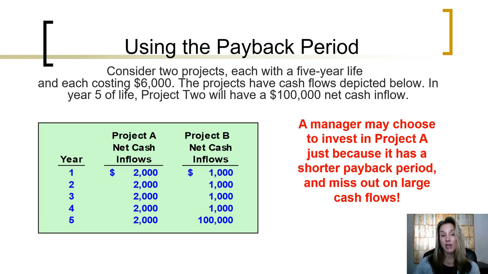So consider 2 projects. Each have a 5-year life. Each of the projects has an initial investment of $6,000. The projects have cash flows depicted in these charts. In year 5, project B will have a $100,000 cash inflow. A manager may choose to invest in project A just because it has a shorter payback period. $6,000 investment divided by $2,000 annual cash flow, or payback period of year 3. Whereas project B will only pay itself off sometime in year 5. But if the manager were to choose project A, huge cash flows would be missed out in year